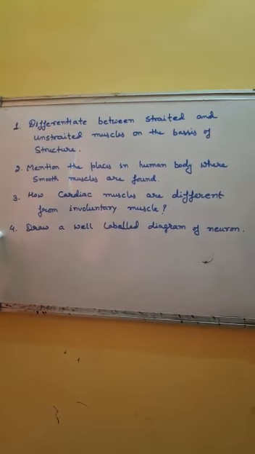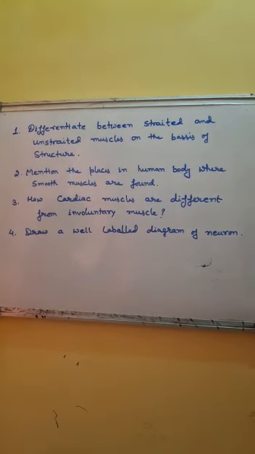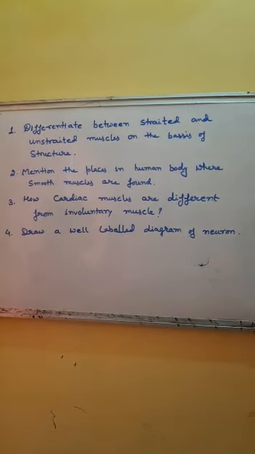And the fourth question is to draw a well-labeled diagram of a neuron. Here you will draw a neuron and you will label its parts.